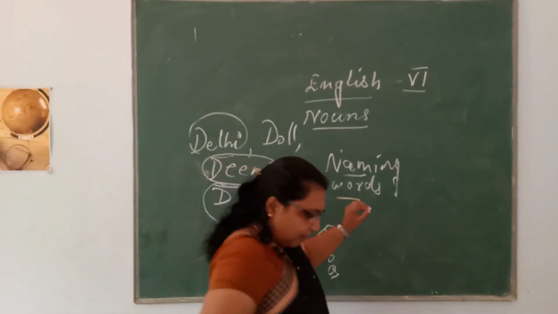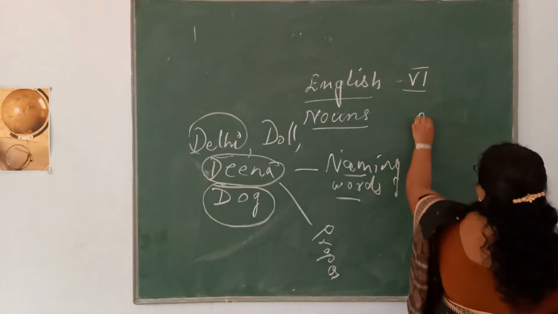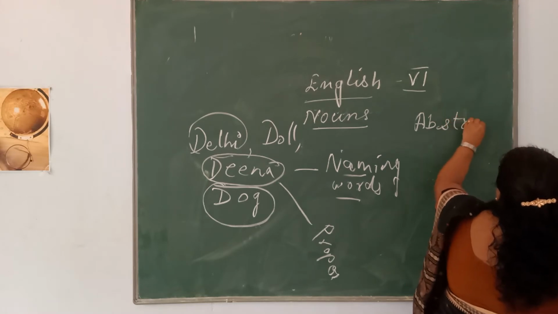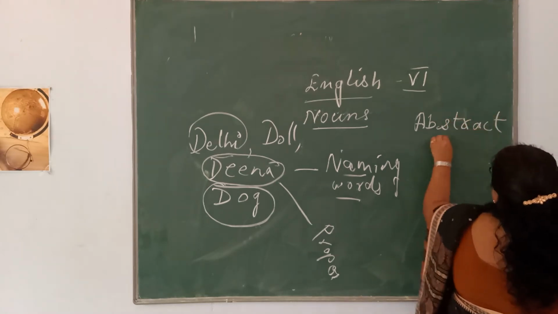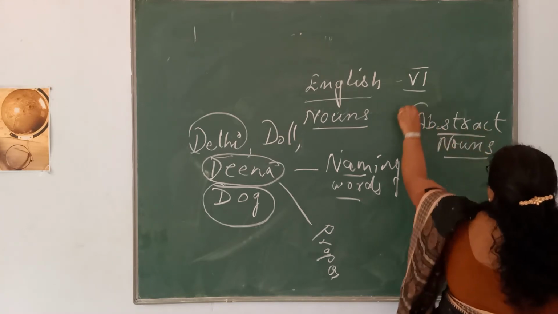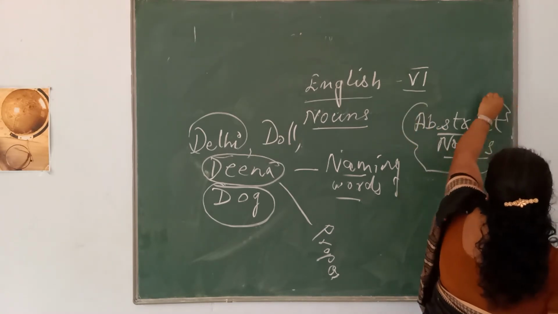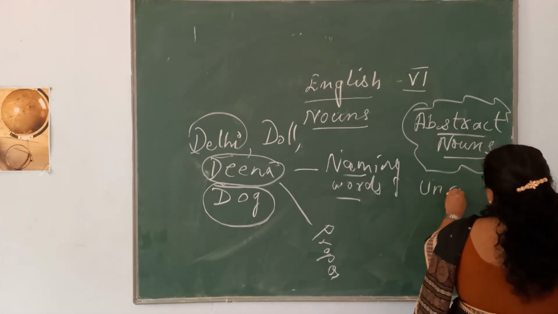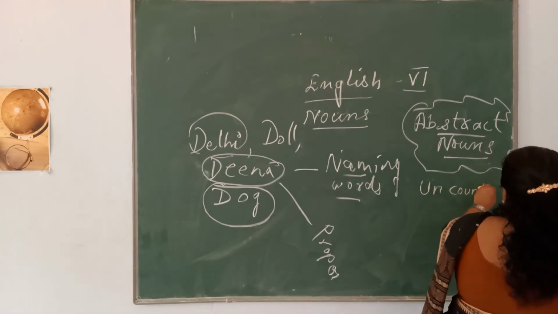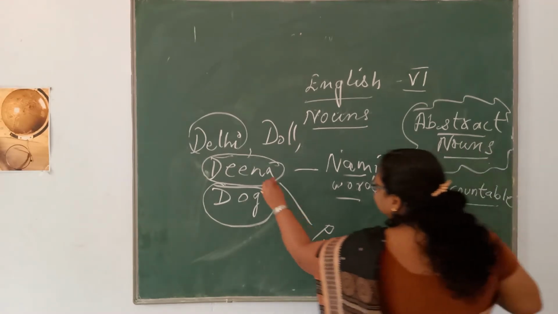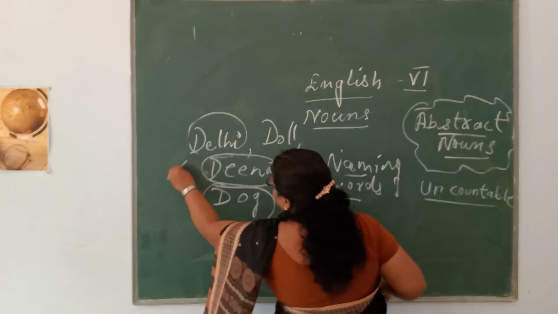I'm going to write it over here. Okay, abstract nouns come in the category of uncountable. And these are all countable.